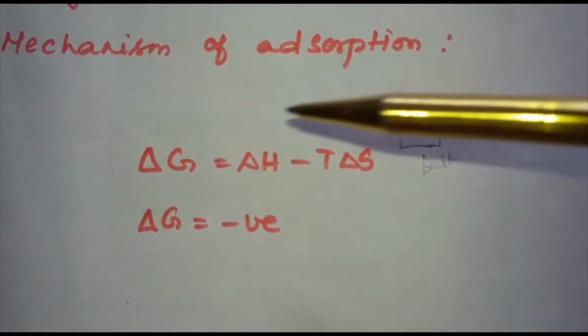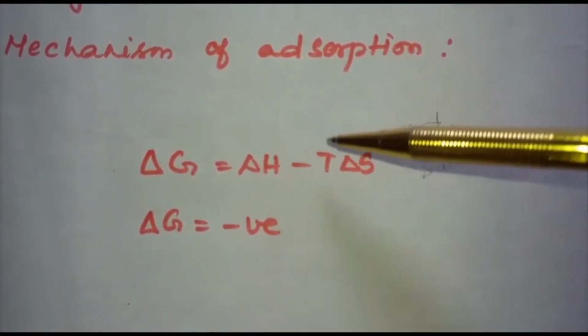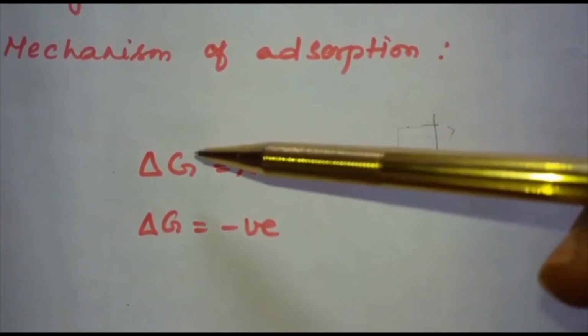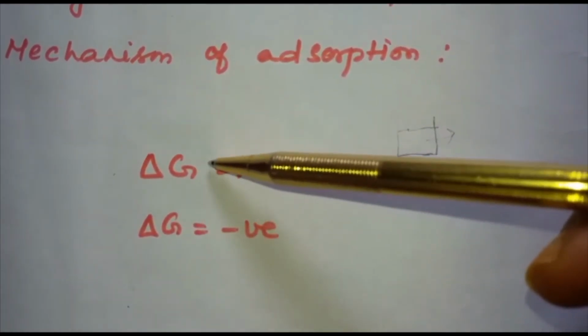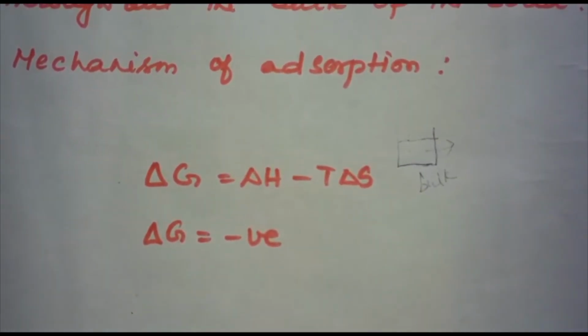As the adsorption proceeds, what happens? Delta H becomes less and less negative. Ultimately, delta H becomes equal to T delta S. And therefore, what happens to delta G? It becomes 0. That means the equilibrium state is attained.